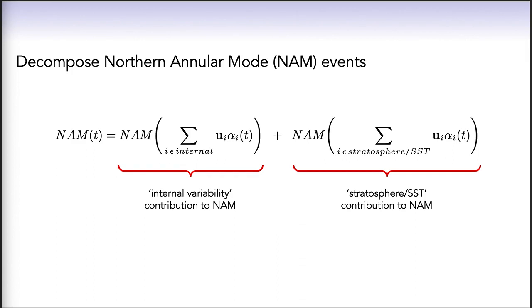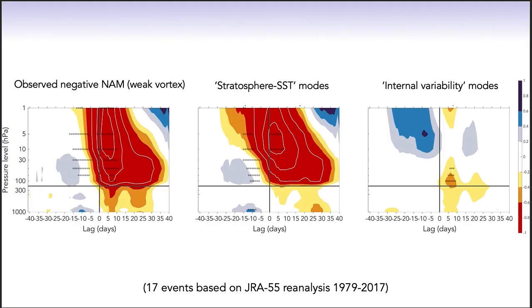This enables us to filter the NAM into variance associated with internal variability, which, recall, was not predictable beyond forecast week 2, and variance that is associated with stratosphere and SST processes that was occasionally predictable out to forecast weeks 3 and 4. Okay, so this figure shows how the stratosphere SST eigenmodes and internal variability eigenmodes contribute to the total variance of the 17 observed negative NAM events.